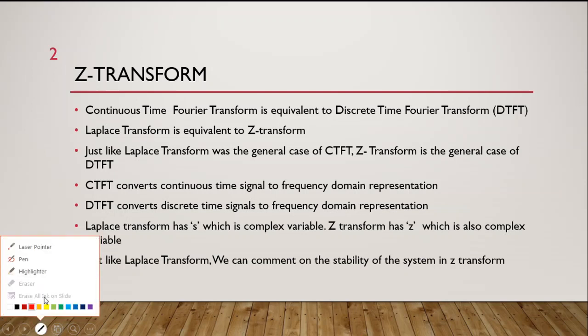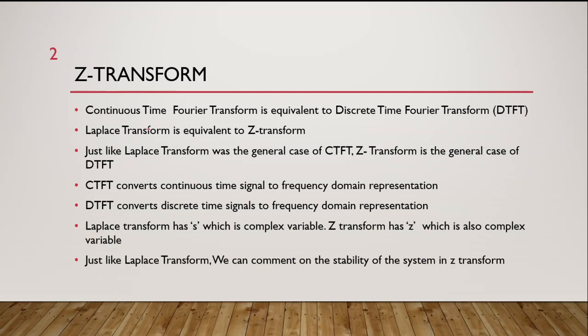So the continuous time Fourier transform, which was the Fourier transform that we have discussed so far, is equivalent to discrete time Fourier transform. So the discrete time Fourier transform, or DTFT, is the discrete time equivalent of continuous time Fourier transform. Similarly, Z transform is discrete time equivalent of Laplace transform. Laplace transform was used for continuous time signals. Z transform is used for discrete time signals.